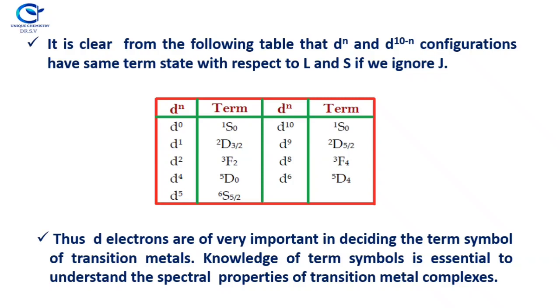Thus, d electrons are very important in deciding the term symbol of transition metals, because knowledge of the term symbol is very essential to understand the spectral properties of transition metal complexes. So what we have seen is the ground term symbol, the lowest energy term symbol, derived using this method. For every electronic configuration, apart from the ground term, some other higher terms are also there, which can be determined by other methods that you will see in the next video. I think this video is helpful for you to understand the term symbol for transition metal ions. So we'll meet in the next video. Thank you for watching.